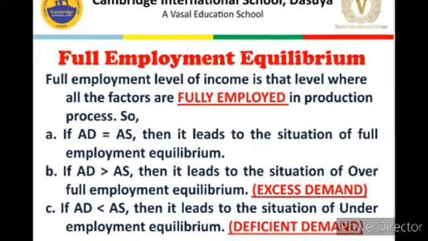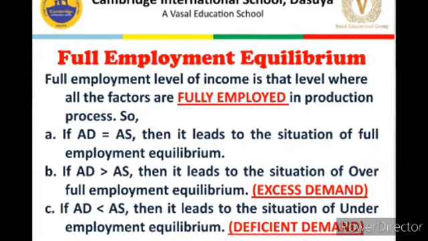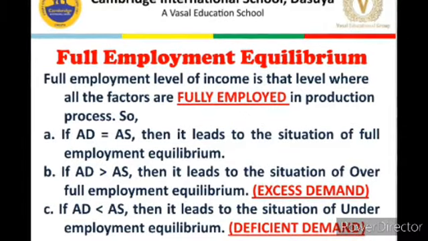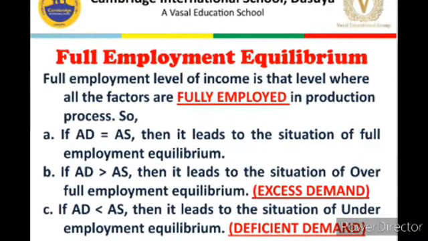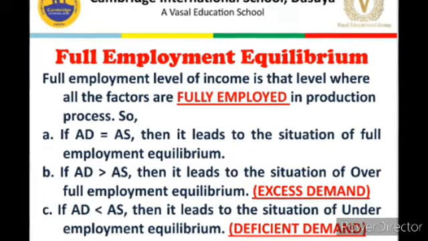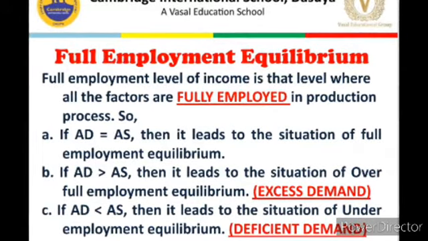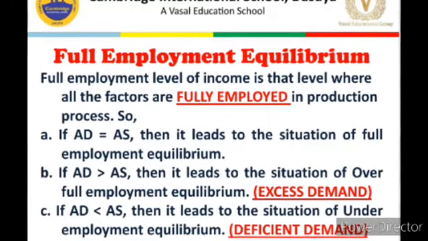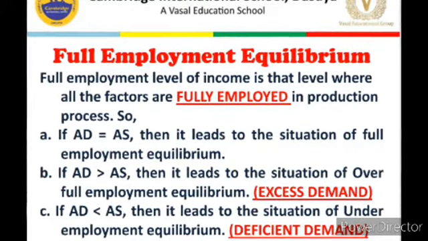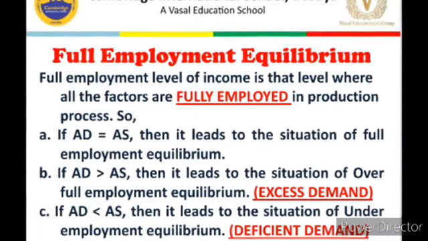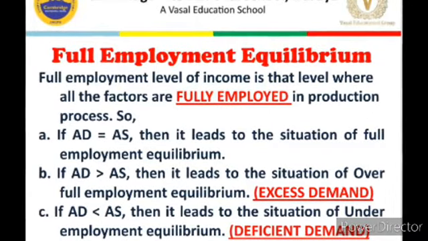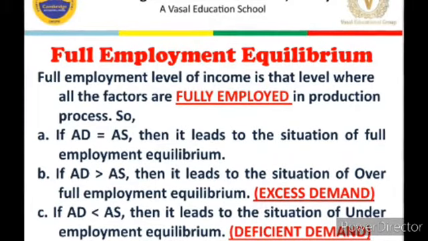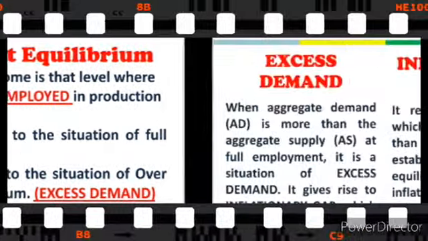Plainly speaking, if AD is greater than AS, it shows that households and firms both have a lot of money in their pocket and they want to spend that excess liquidity or excess money. Similarly, if AD is less than AS, it shows that firms are producing a lot of products, but people have less money to spend, so firms will be left with unused stock of goods.